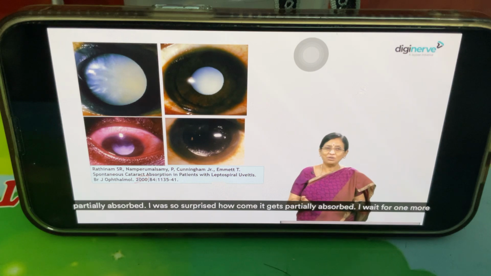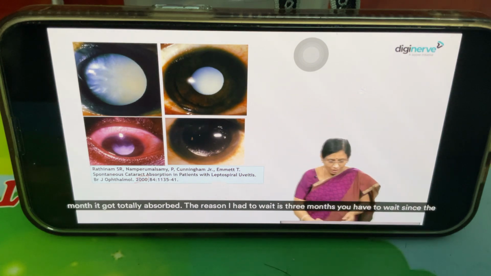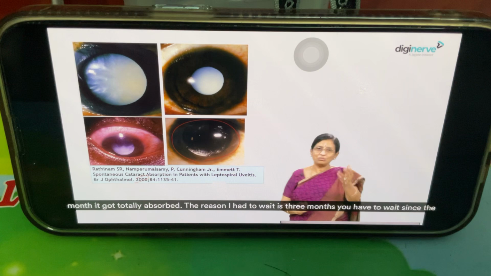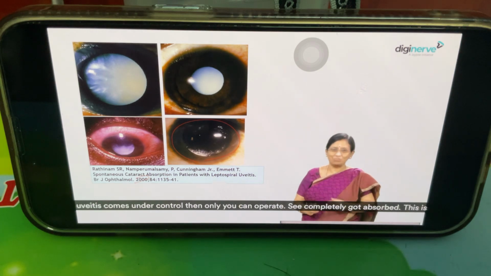I was so surprised. How come it gets partially absorbed? I waited for one more month, and it got totally absorbed. The reason I had to wait is that you have to wait 3 months after the uveitis comes under control, and only then can you operate. See, it completely got absorbed.